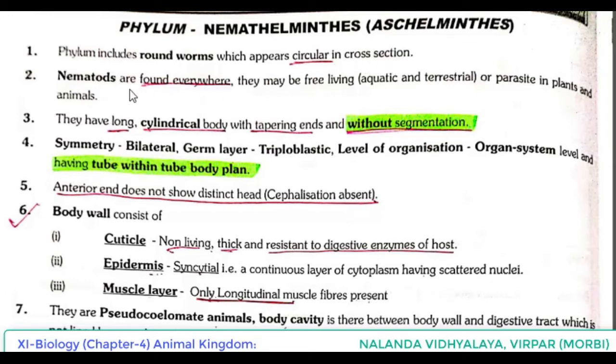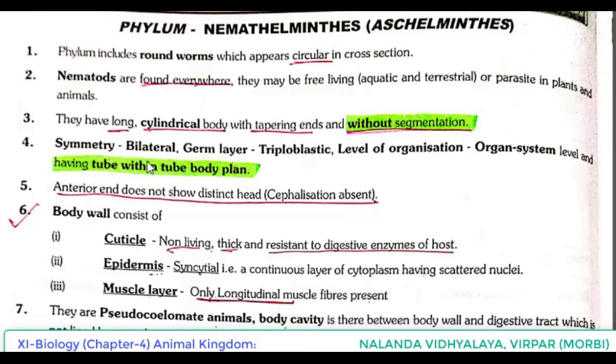Nematodes are found everywhere. They may be free living, aquatic and terrestrial, or parasitic in plants and animals. They have a long cylindrical body with tapering ends without segmentation. Tapering ends means pointed ends, and without segmentation.